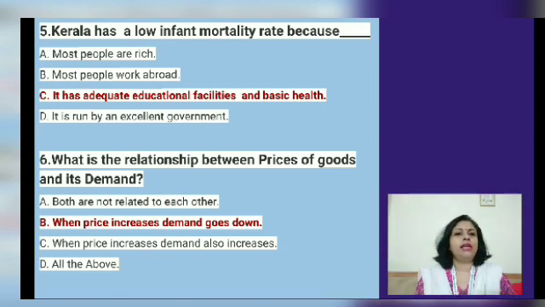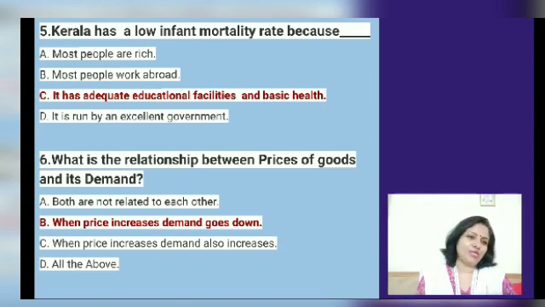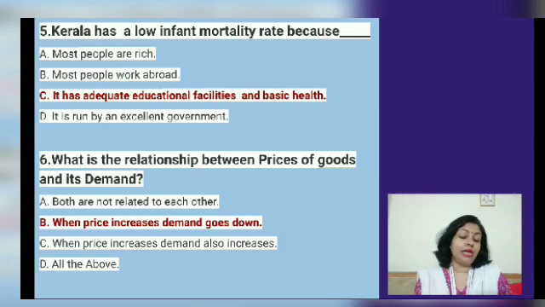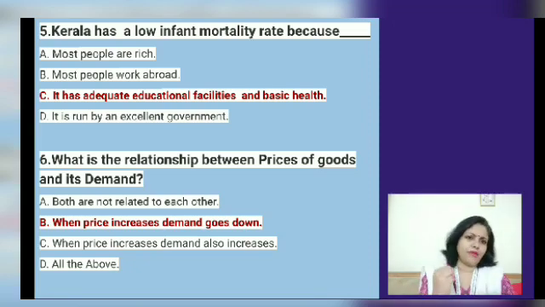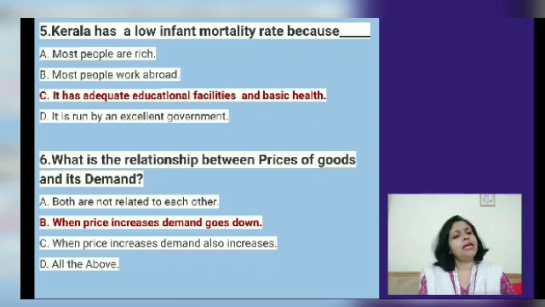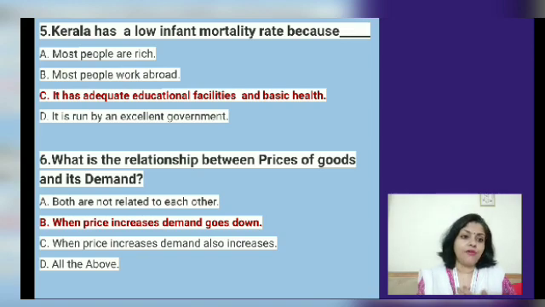What is the relationship between price of goods and its demand? This is one question many of you did a little error on. Now this is something which is basically common sense. This is a topic, if any of you take economics in class 10, 11 and 12, you will get it in detail. But the idea is that, suppose you have 100 rupees with you and you need to buy a chocolate which is for 10 rupees, you will not think twice about buying 2 chocolates for 20 rupees, right? But if the price of chocolate is 50 rupees, would you buy 2 chocolates? No, because you have only 100 rupees. So probably you will buy only 1 chocolate.